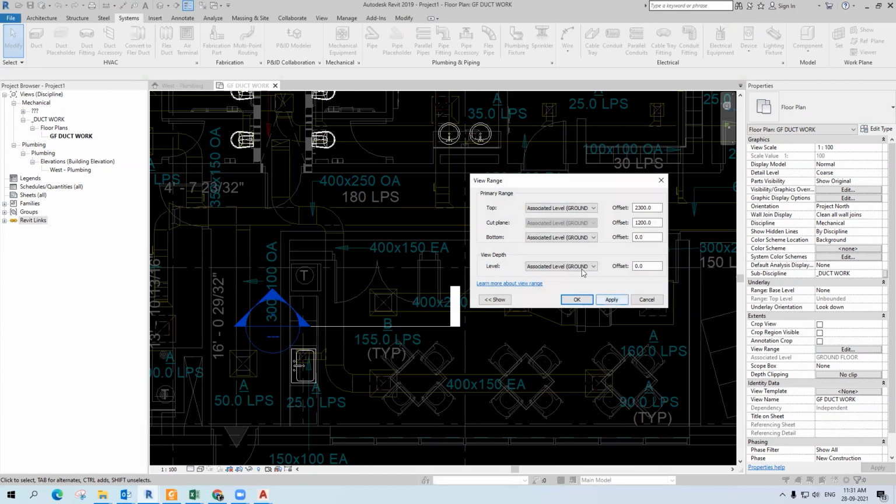Consider you have two planes, a top plane and a bottom plane. The bottom plane value is 0 and the top plane value is 2300. You can see only the devices placed between these ranges, up to 2300.